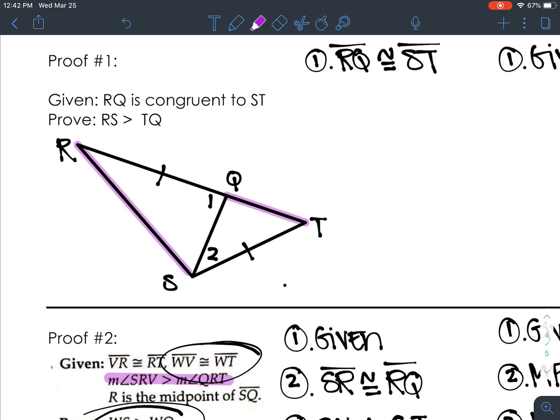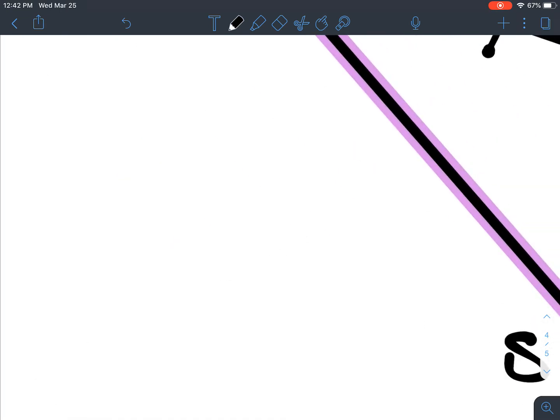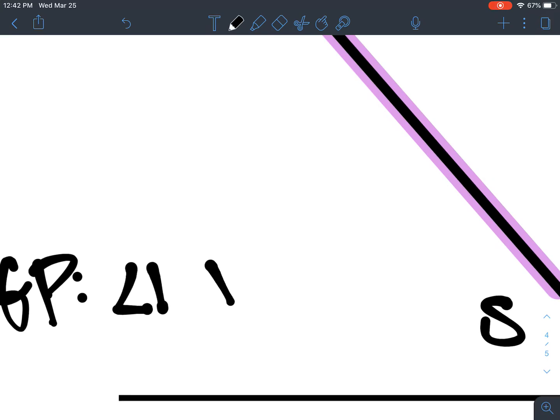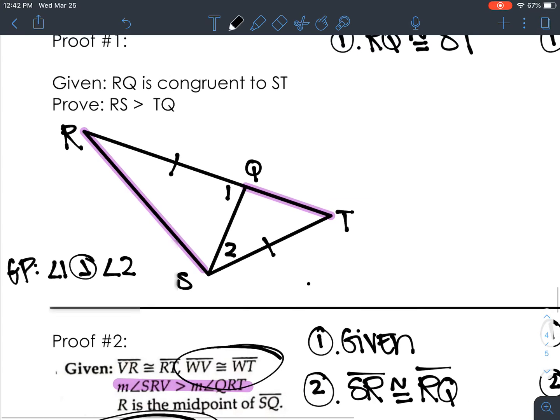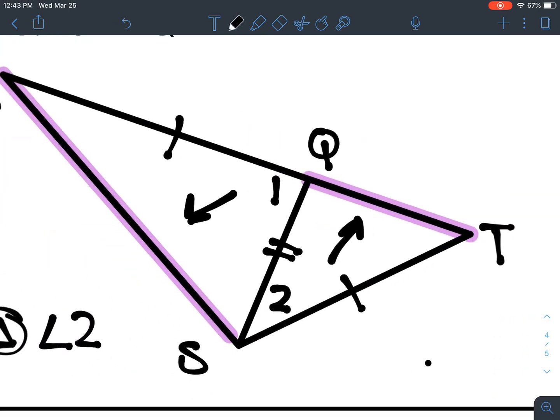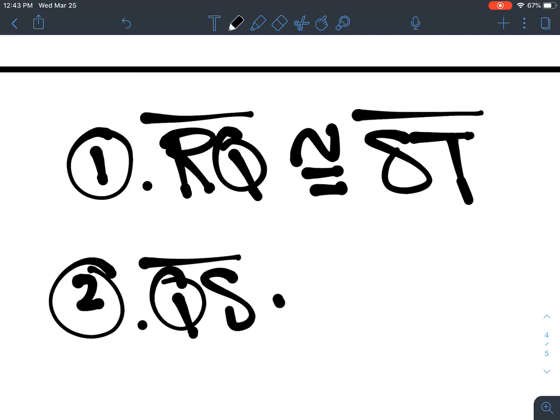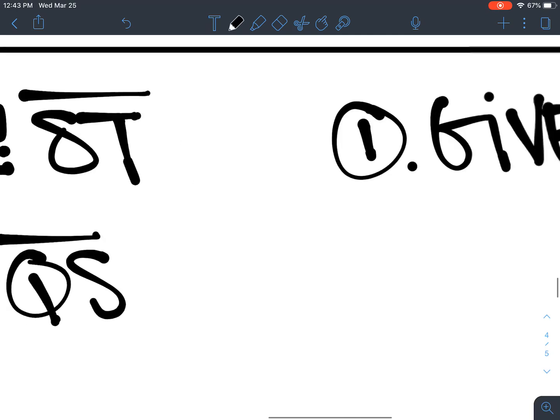And so if we think about what our game plan is, wouldn't it be a good game plan to say that if I could prove that angle 1 is greater than angle 2, wouldn't that be enough to then say, looking at our opposite sides, that the statement is true? But in order for us to do that, don't we need to always start with at least 2 sides that are congruent? If you look at our picture, we have one set of sides that are congruent. How are we going to get our second side? That's going to be through the reflexive property, to state that QS is congruent to QS. So that's through reflexive.